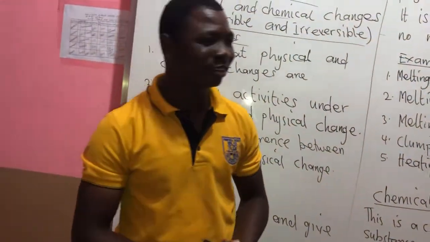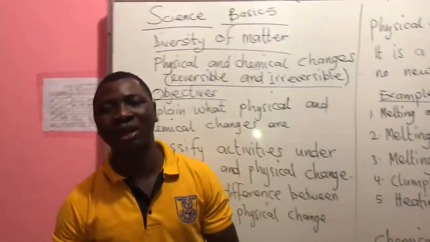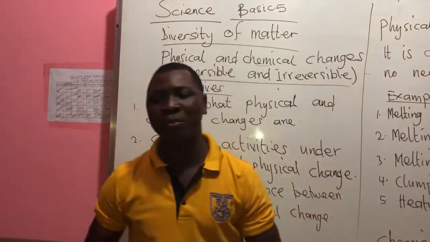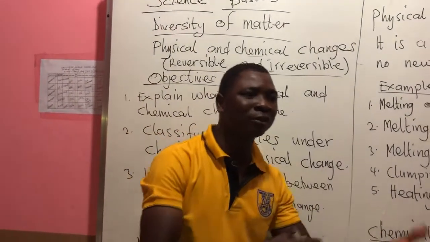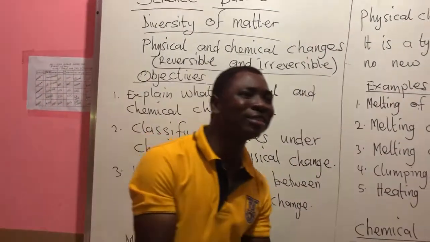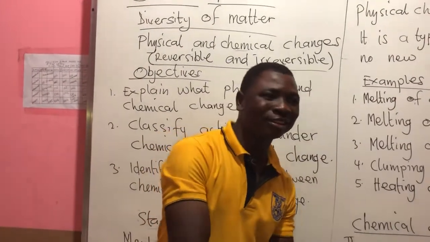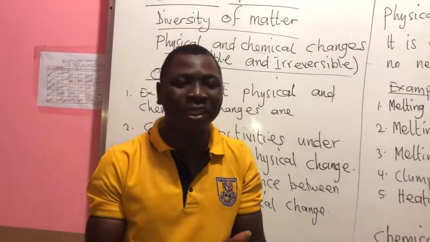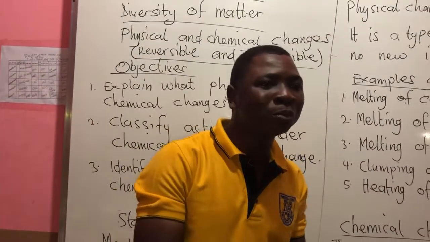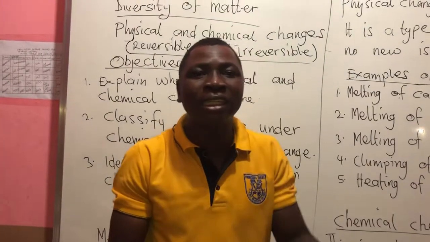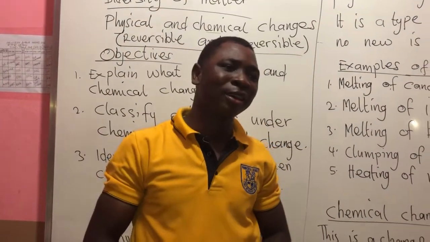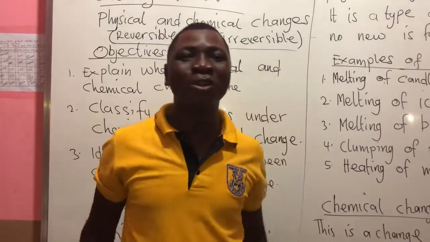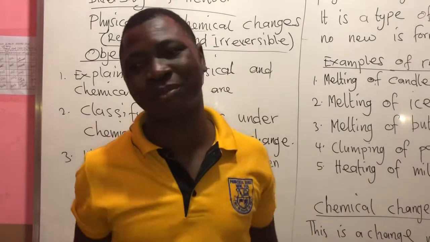We realize that when we're discussing these states of matter, some things, especially water, were changing in their form. Like ice, when you are heating it, you can get what? Water. When you take the ice from the fridge, what happens? It turns to water. When you put the water in the fridge, what happens? It changes to ice. When you are heating water, what happens? You see that the water will evaporate. So you see vapor. So this water can change to different forms.